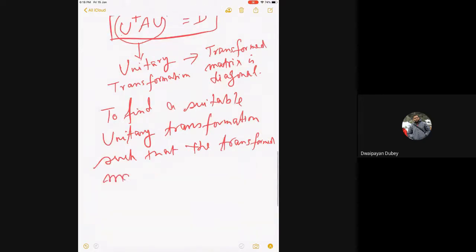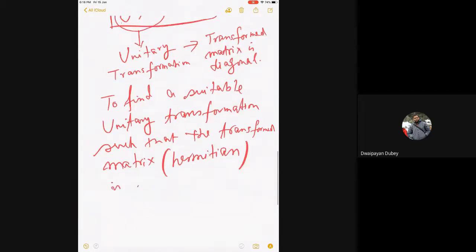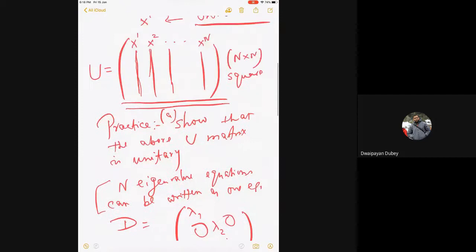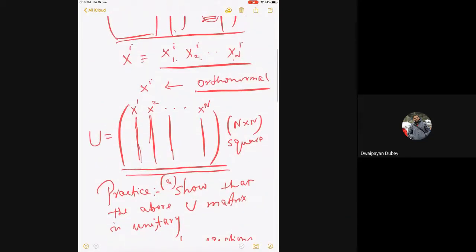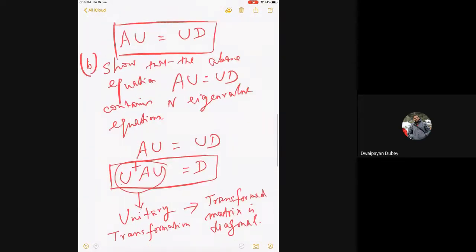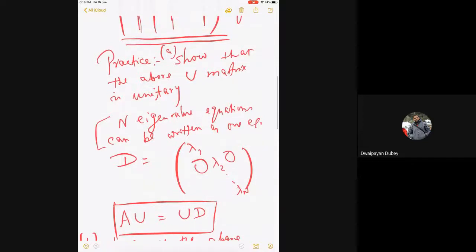Of course, when I say matrix I want to remind you that it's a Hermitian matrix. If you can find this, the job is done. Understand what I'm saying? Because as soon as I find U, I will know all the xi. As soon as I find U, it transforms it to a diagonal form, I will know all the lambdas. The entire thing will then be done.